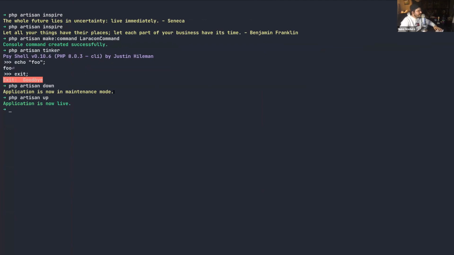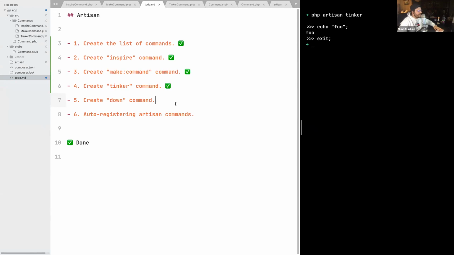So this is a pretty magical command behind the scenes that in reality is not that magical and is almost one line as well. So let's try to reproduce something like this in our Artisan from scratch. The first thing we are going to do is create the down command. So let's type php artisan make:command DownCommand. And this will create our down command. We just have made this command ourselves.